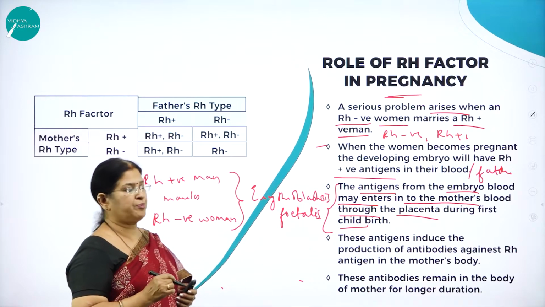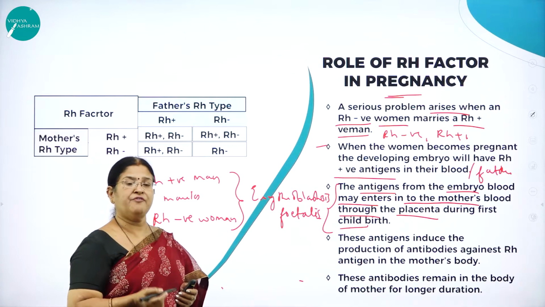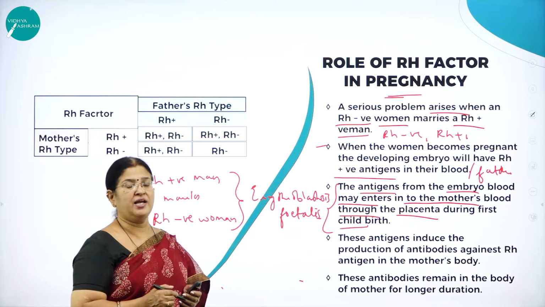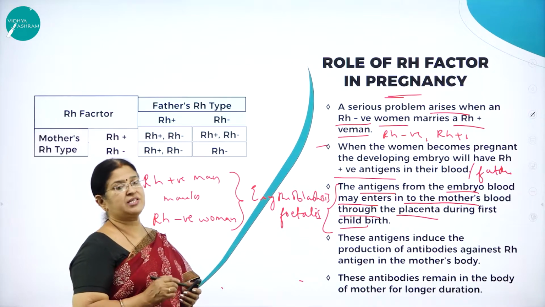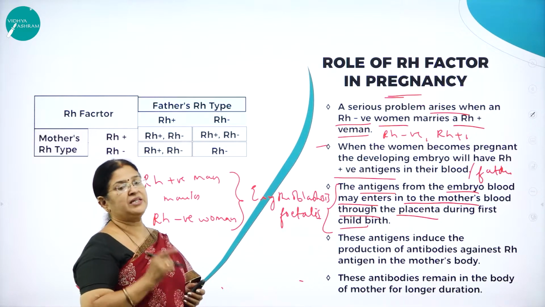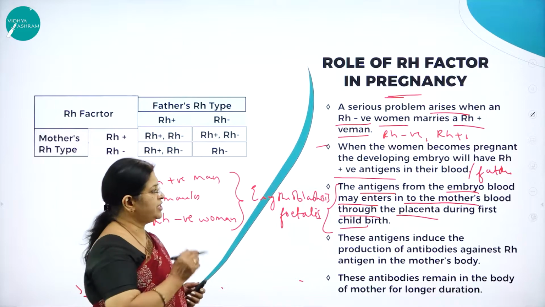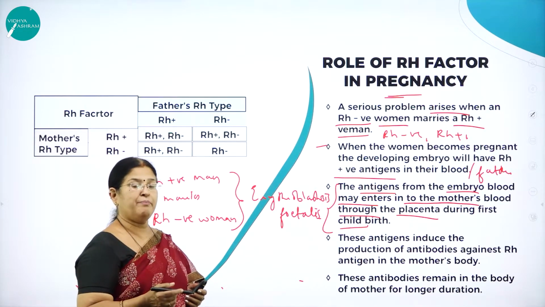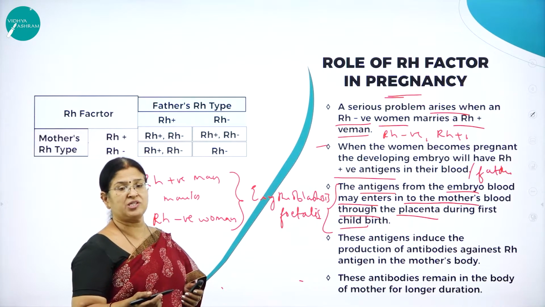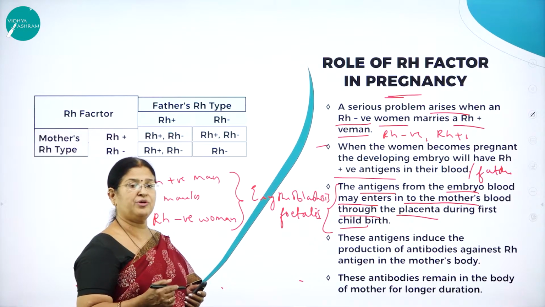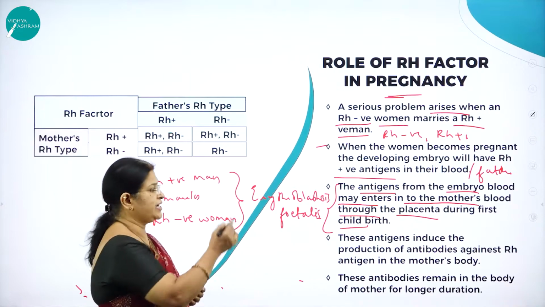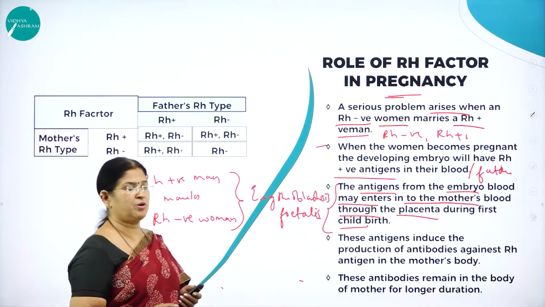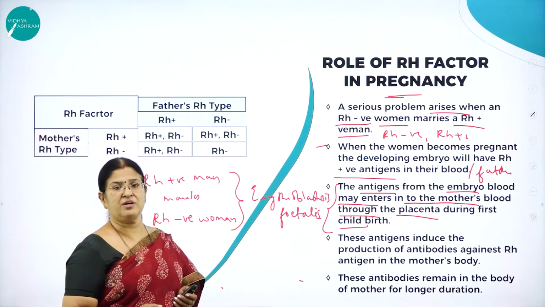So the very problem will be with the second child. For example, when a woman plans for her second child, and if she is negative and she has married a positive man, then the problem arises. So the first child is born safe. By the time the second child is born, the mother's blood would already have developed antibodies against Rh antigen, thereby leading to a very serious problem called erythroblastosis fetalis.